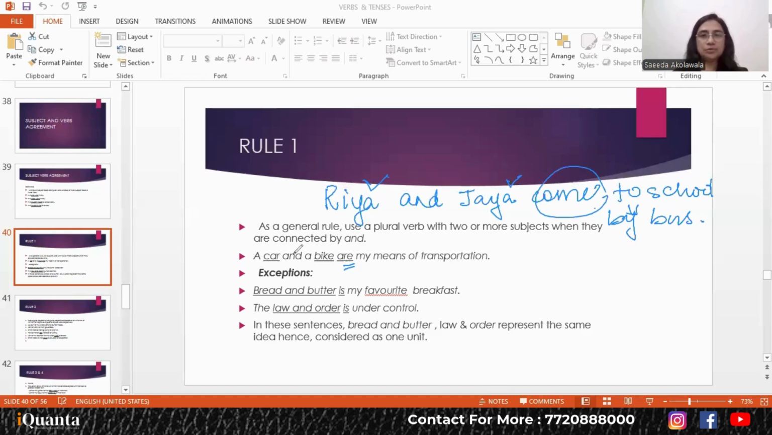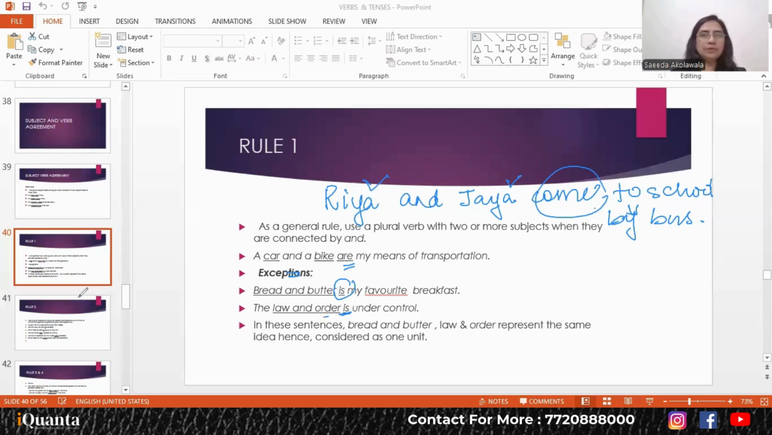So this is the exception to the rule. When you have two subjects joined by and, but they represent one idea only, then the verb is singular. For example, bread and butter is my favorite breakfast. Law and order is under control. So the law and order condition is under control. So bread and butter, law and order, they represent the same idea and therefore it takes a singular verb.